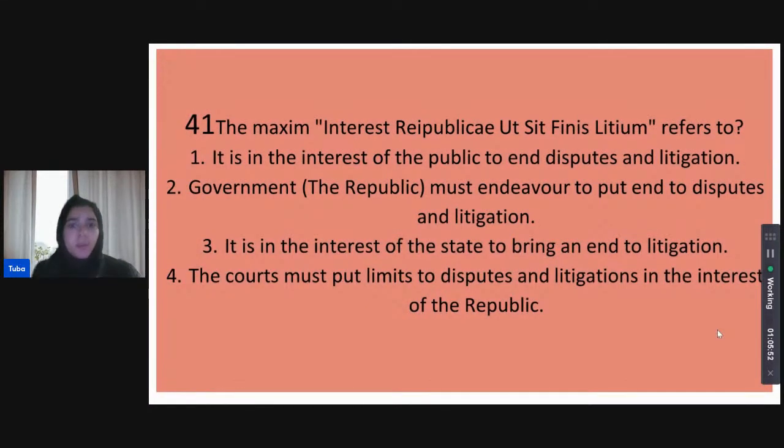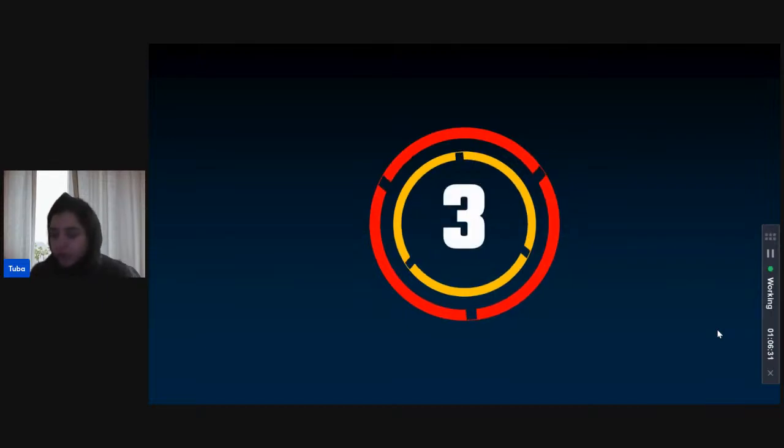The maxim interest reipublicae ut sit finis litium refers to which of the following? Does it mean that it is in the interest of the public to end disputes and litigation? Does it mean that the government, that is the republic, must endeavor to put an end to disputes and litigation? Does it mean that it is in the interest of the state to end all litigation? Or does it mean that the court must put limits to disputes and litigation in the interest of the republic? So, which of the following is it? Shivani thinks it's that it is in the interest of the public to end litigation. What do the rest of us think?